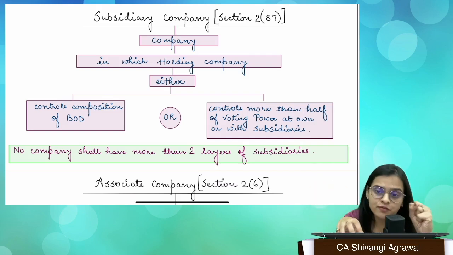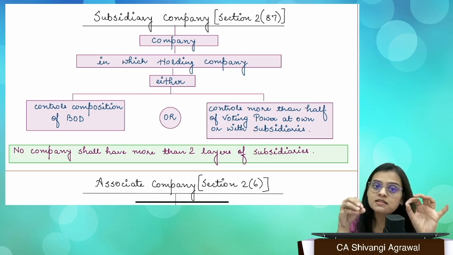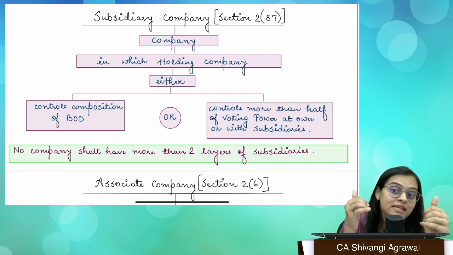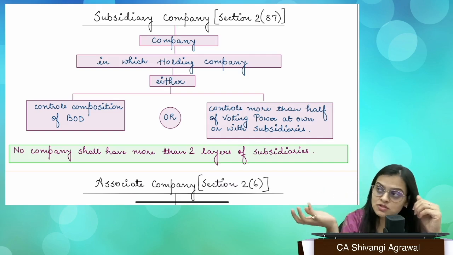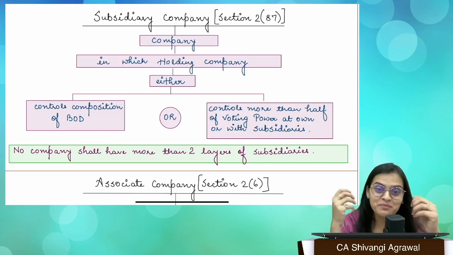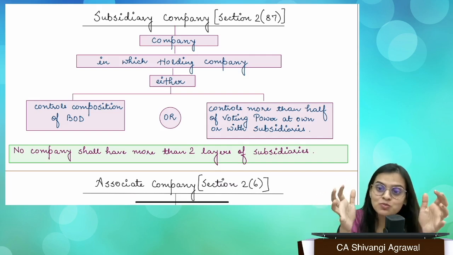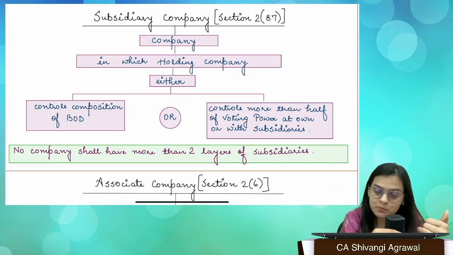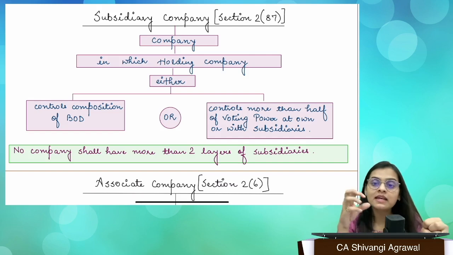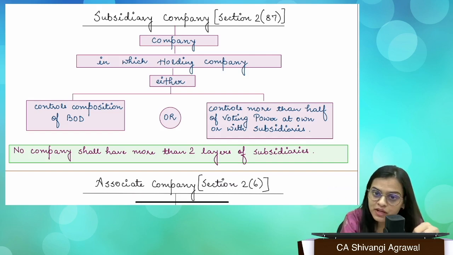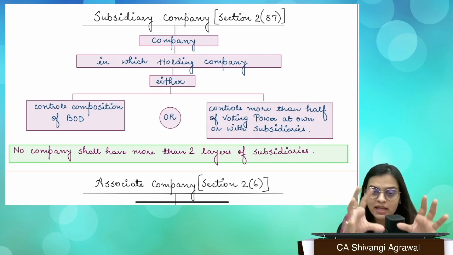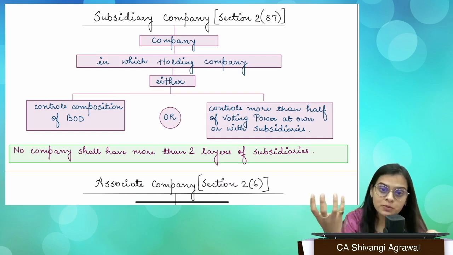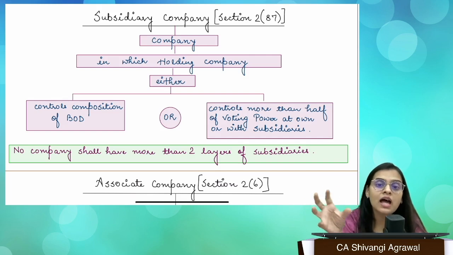But as of now, this is a concept of holding company and subsidiary company. So I cannot say that if I am an individual shareholder and I hold 60% shares in a company, I'm a holding company. No, I'm not a holding company, right? So there has to be a body corporate for establishing this particular concept, right? Now, if one company either controls the composition of board of directors, that means that company is appointing, that company is removing, right? So they have a good control over who is going to be the board of that particular company, or exercises or controls more than half of voting power.